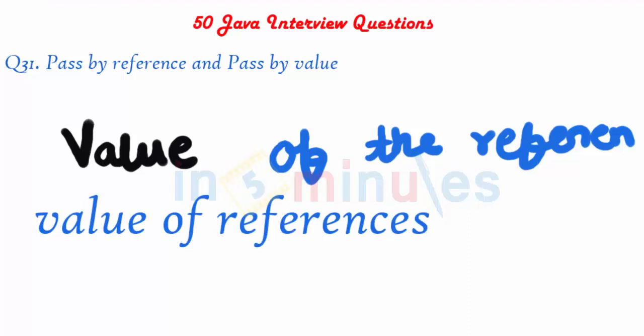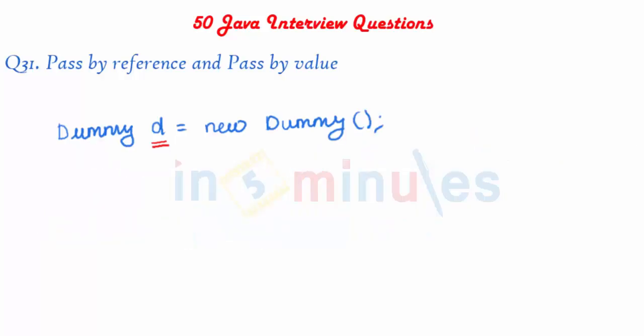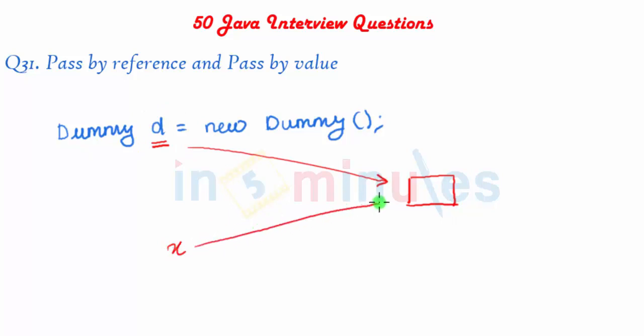All right, let's proceed. When I say value of references, what exactly is happening? A reference is nothing but a memory location. So when I say Dummy d is equal to new Dummy, let's assume that this d over here is holding nothing else but a memory location. And when it is passed from function to function, the copy of that memory location is passed on from function to function. So if this is the memory location that d is pointing to, and we pass it to another function, as we did in our previous program, we had x on the receiving end, so x also points to the same memory location.